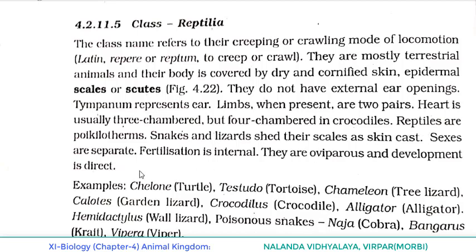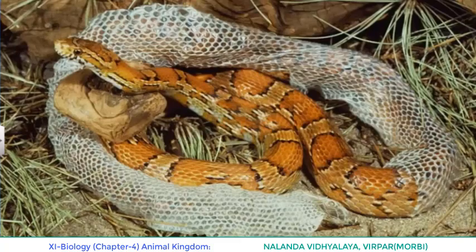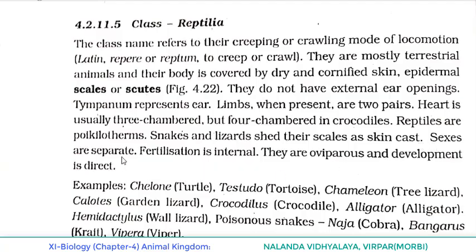Reptiles are poikilothermous, that means they are cold-blooded animals. Snakes and lizards shed their scales as skin cast. You would have observed snakes and lizards shedding their scales as skin cast. Casting means shedding of skin or outer layer. Sexes are separate. Fertilization is internal. They are oviparous and the development is direct.